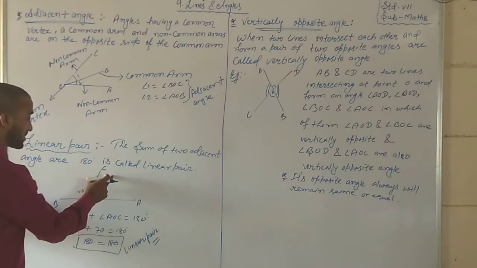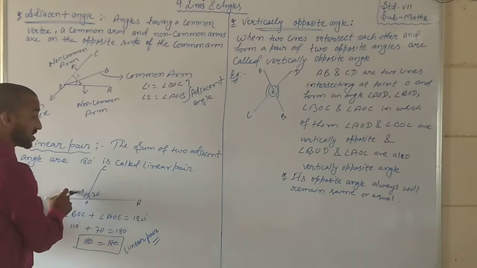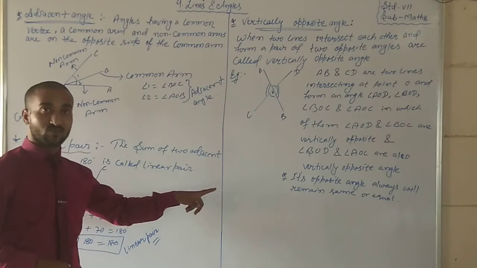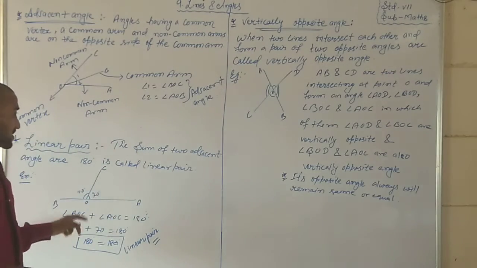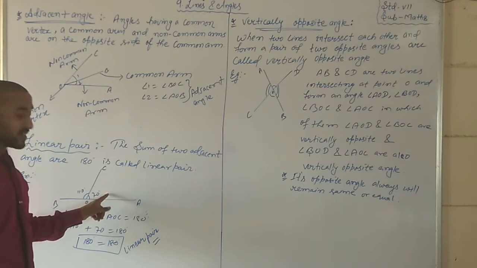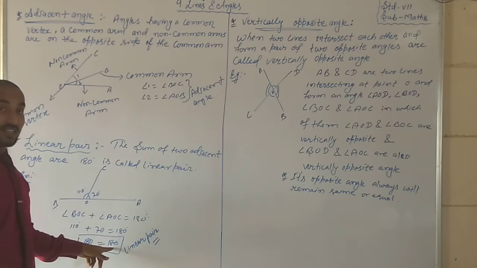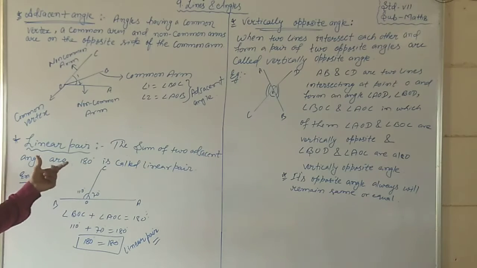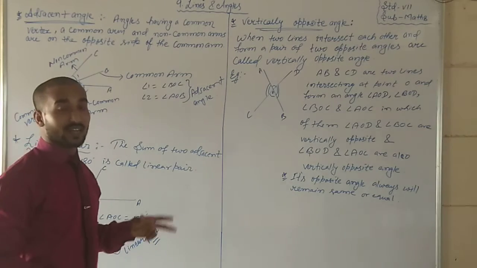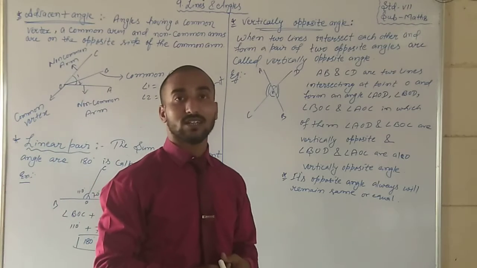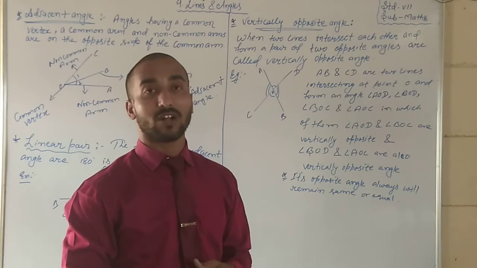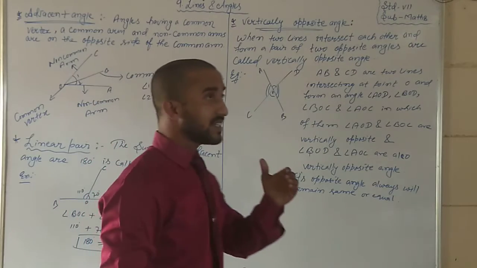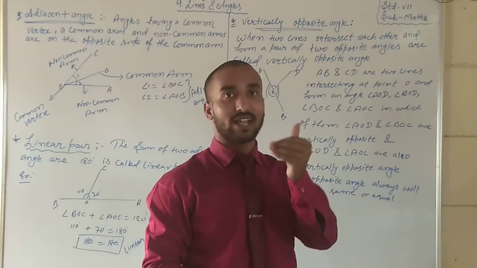So angle AOC is 70 degrees, angle BOC is 110 degrees. Just now I told you the sum of two adjacent angles. So 110 degrees plus 70 degrees, what will be the value? 180 degrees. So when the sum of two adjacent angles is 180 degrees, we can say that it is part of a linear pair. Okay, students, now see, vertically opposite angles.